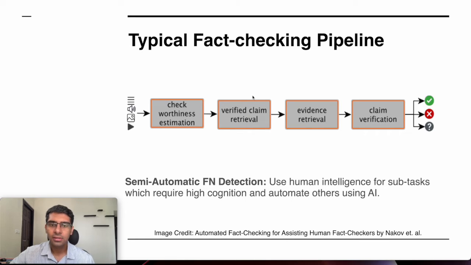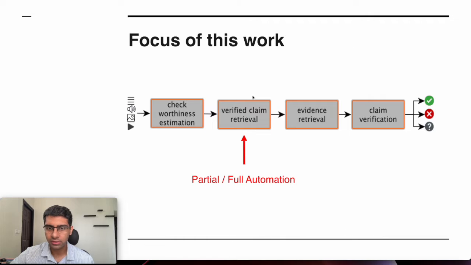So, semi-automatic fake news detection techniques try to automate some of these subtasks, which are relatively easy, and leave others for humans. So the focus of this work is going to be the second stage, and we aim to partially or fully automate this stage using this work.